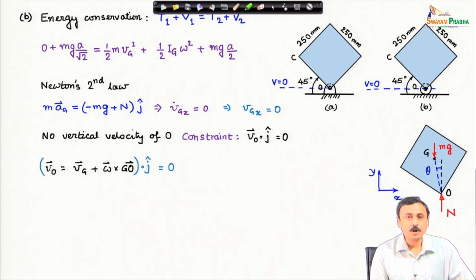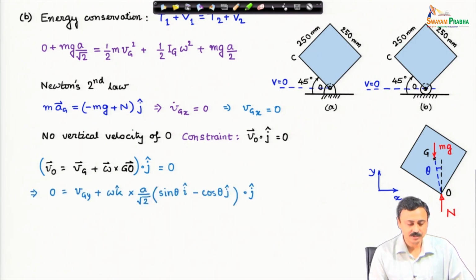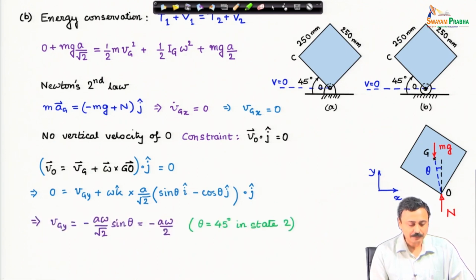If I take a dot product of this relation with j cap, that is 0, as we have seen; this is the constraint. Therefore, from the right hand side I will get this expression, and therefore V g in the y direction I can find out.